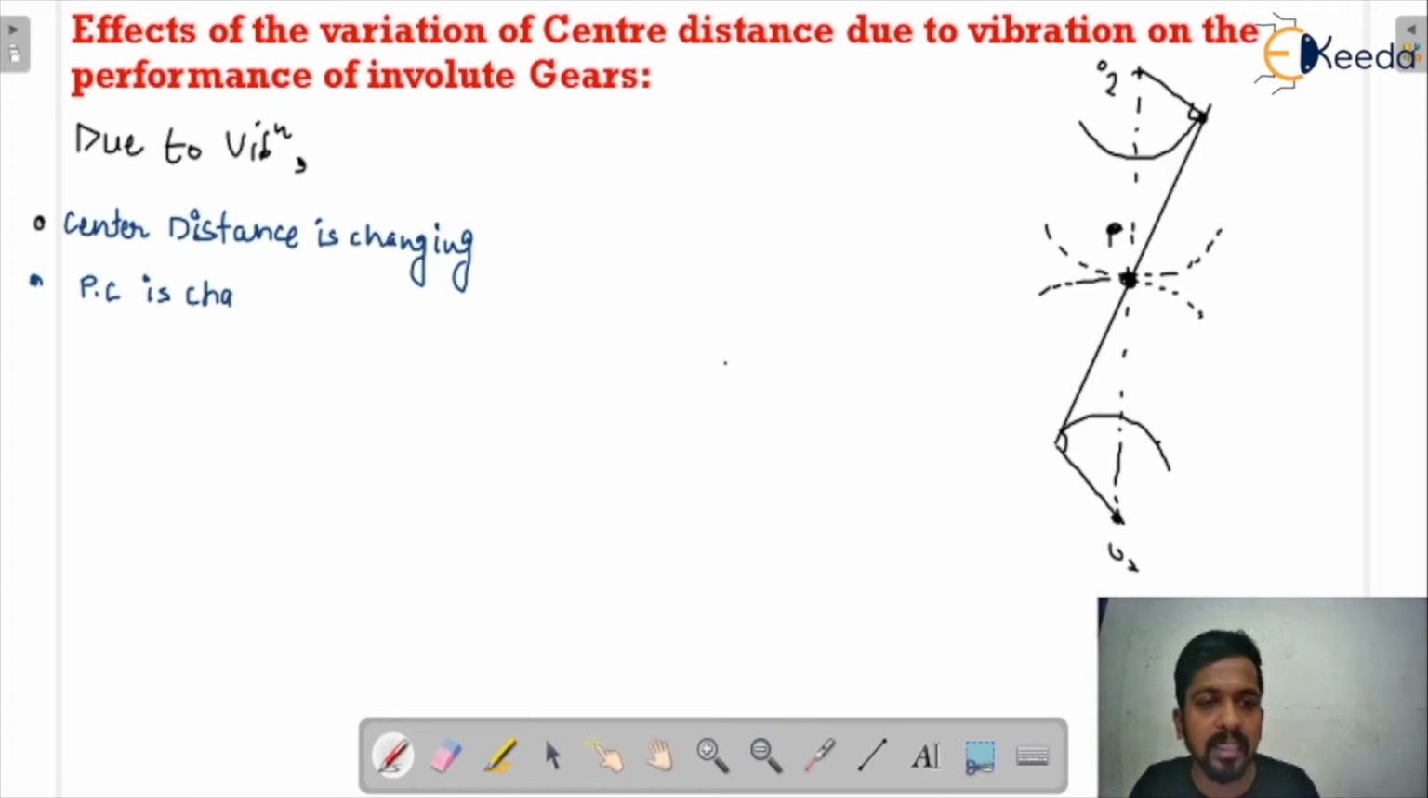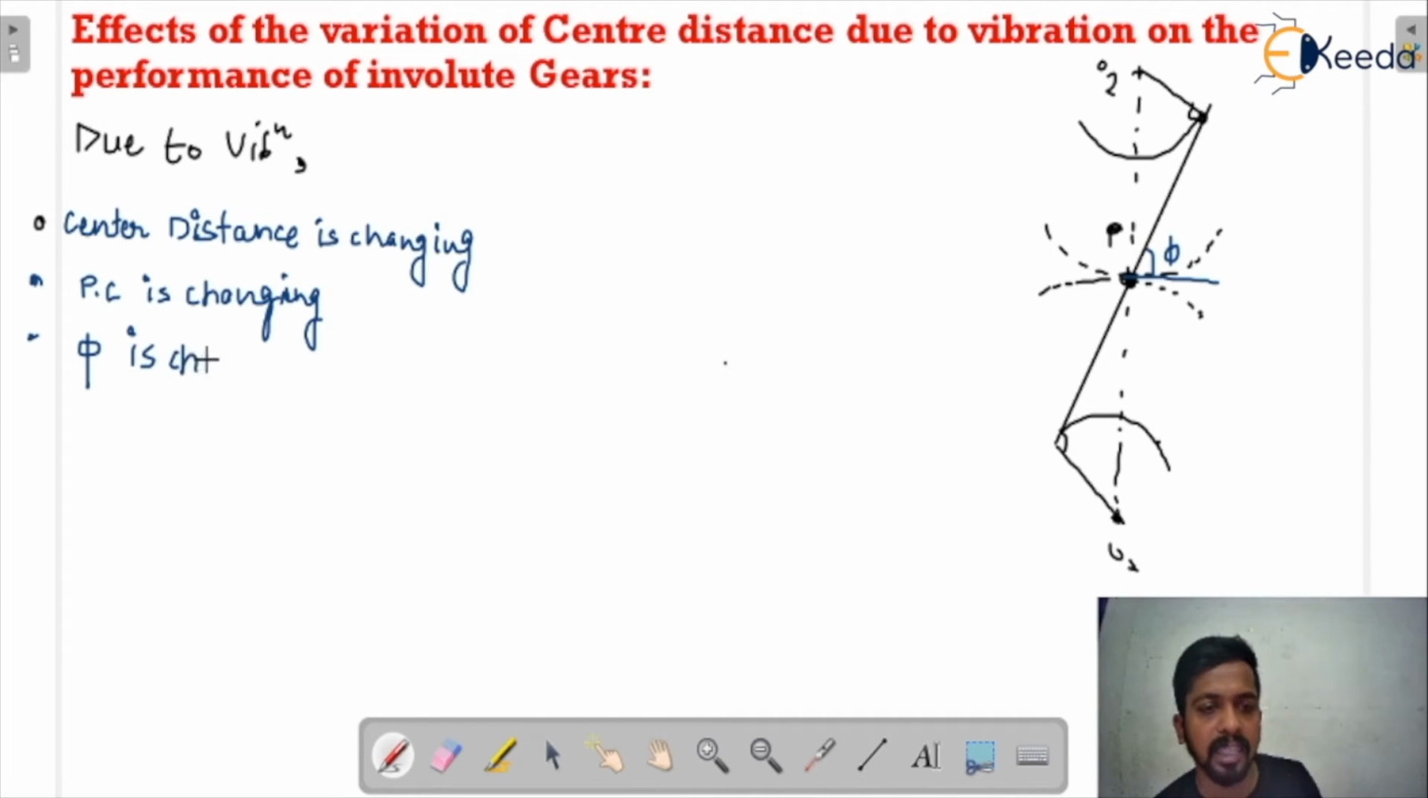If the pitch circle is changing, what will change? Pressure angle. Phi will change, because phi is the angle between the common tangent and the line of action. So the pitch point is changing. If the pitch circle is changing, that means the pitch point is changing, and if the pitch point is changing, that means phi is changing. So three things are going to change here due to vibrations.